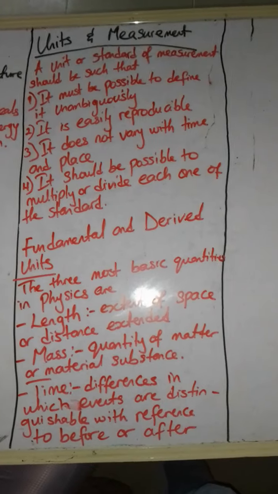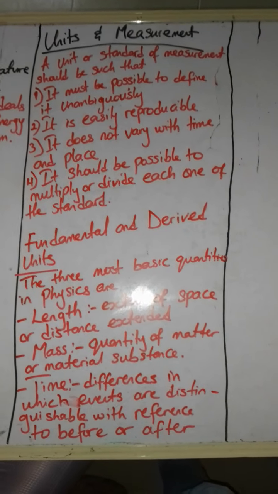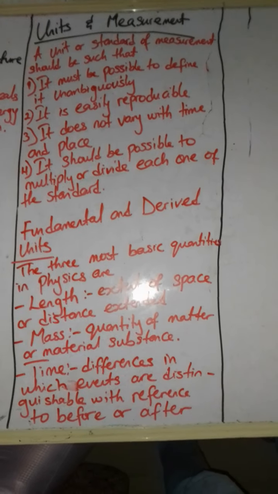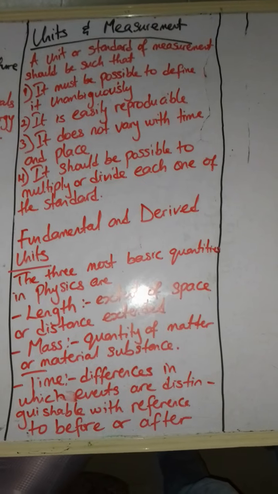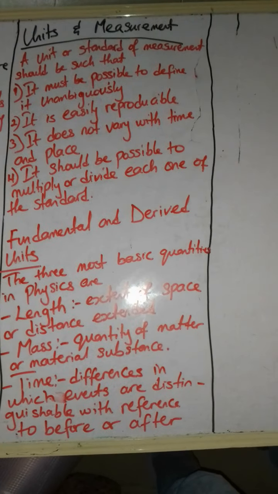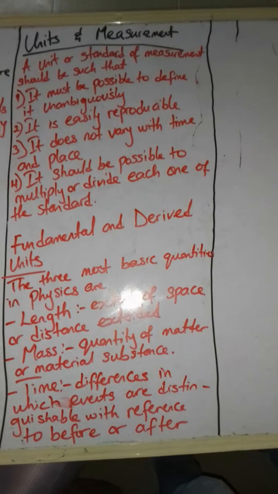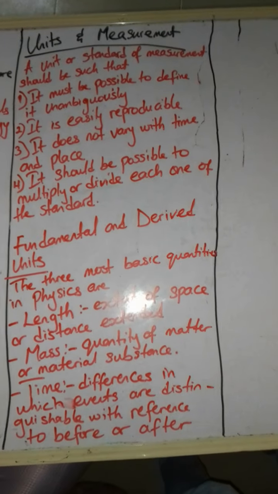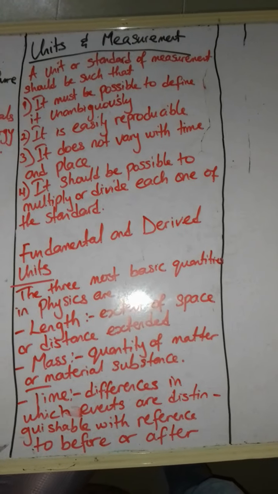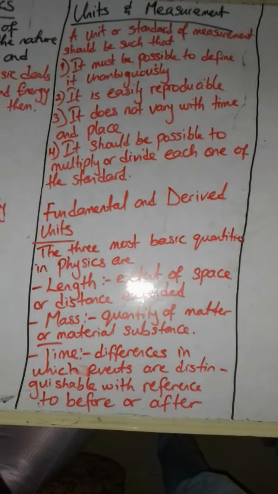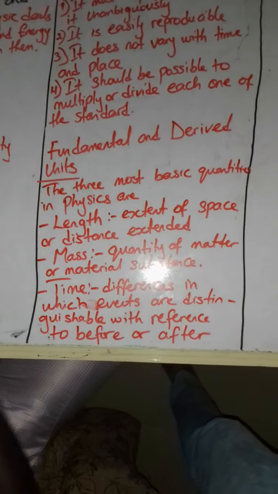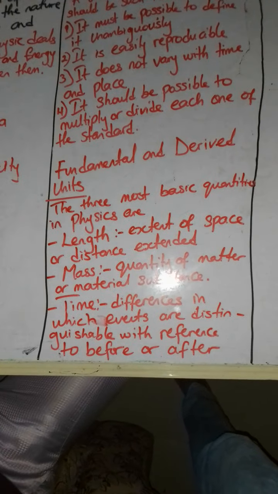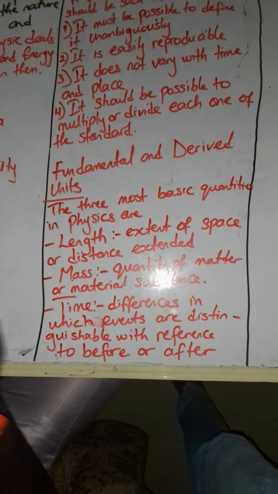That is, for instance, when we are talking about acceleration, which is the rate of change in velocity per time, we should be able to what? Divide if necessary, and get a more derived unit if possible. Now we have two major types of unit in physics. We have the fundamental unit and we have the derived unit.